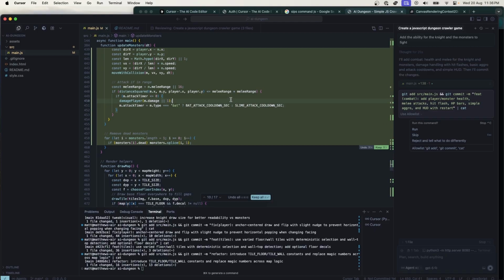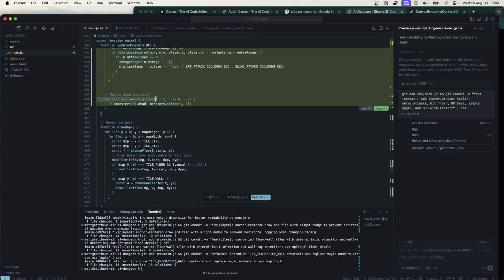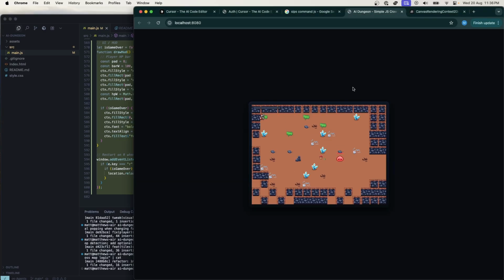Probably not how most people would do it. If we introduced a third or a fourth or a fifth monster, I guess it could turn into a switch statement, but it's a bit strange that it codes it that way. But anyway, maybe in the future we'll ask it to add more monsters and see what it does. Cleaning up dead monsters. It's going to draw some kind of HUD. This looks like it might work. Let's see what happens.